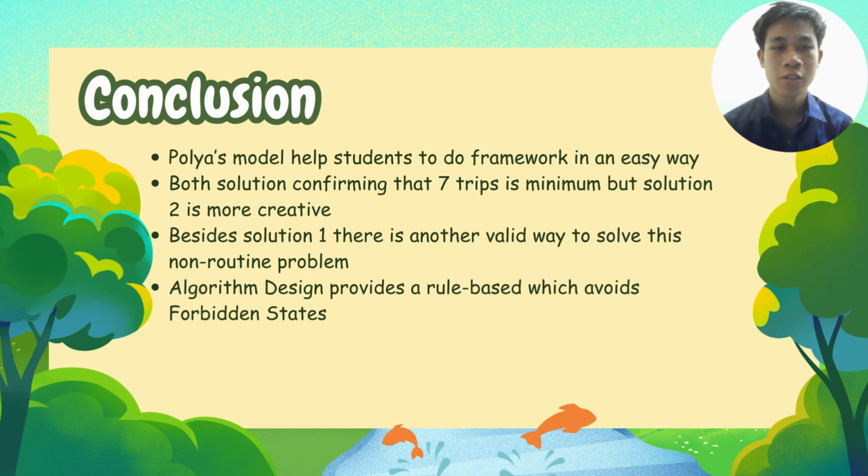So, by using constraint analysis, we can avoid the forbidden state, which is the dangerous pair.